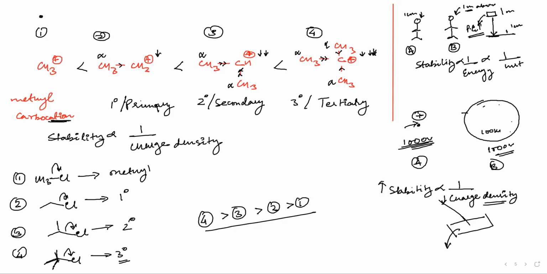Now here there are two CH3s which are giving electrons, so the charge will decrease more and the stability will increase more. Similarly for 3 degree. Okay, got it? Yes, sir.